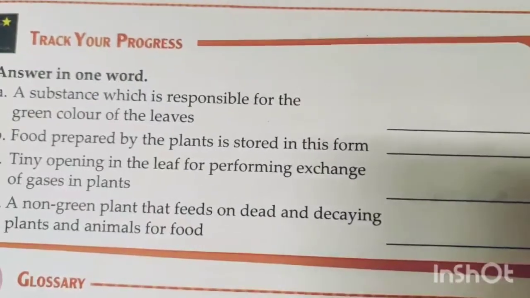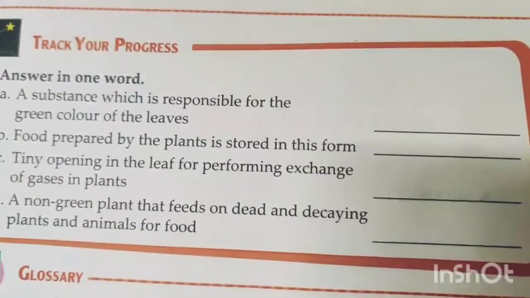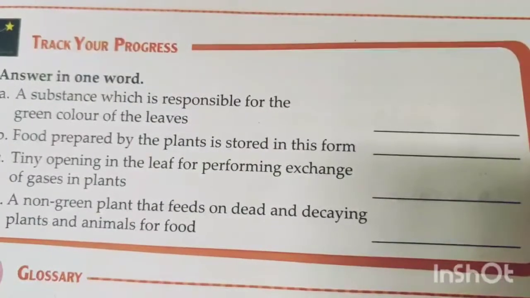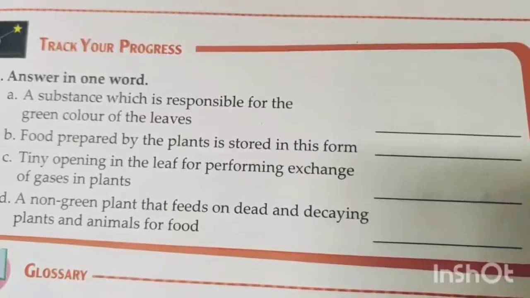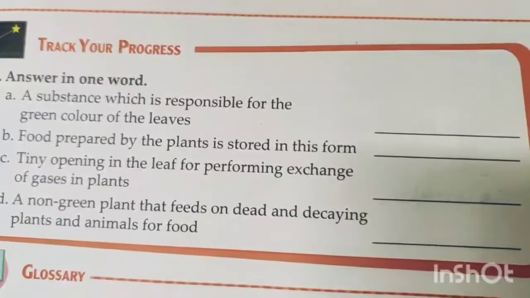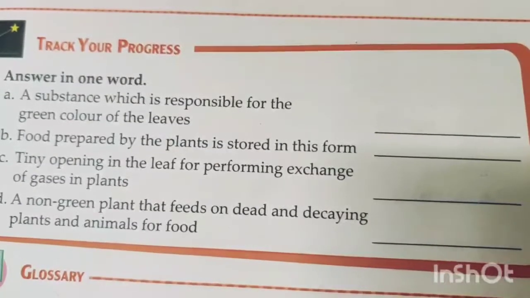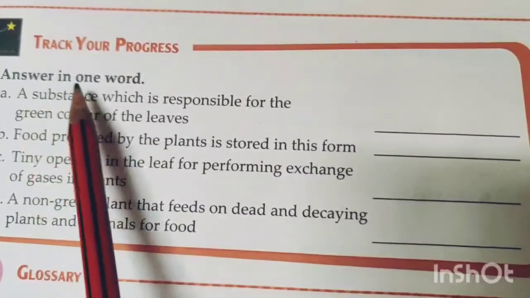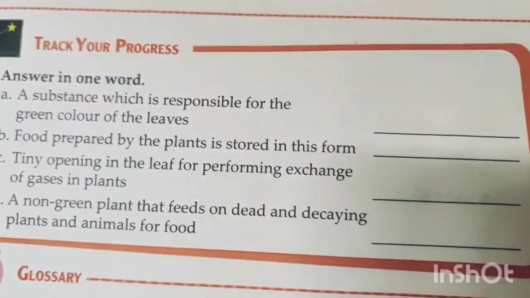Next, children, we are going to do some exercises of this chapter 2, the food factory of plants. First, we'll be doing track your progress given on page number 21 of your book. So please open page number 21. So, the first question given here is answer in one word.